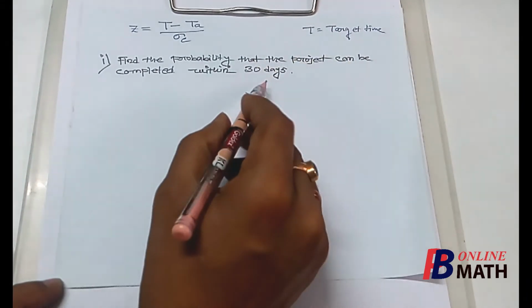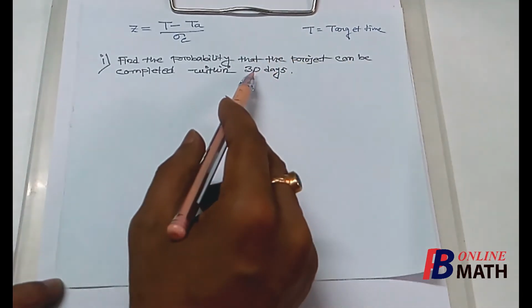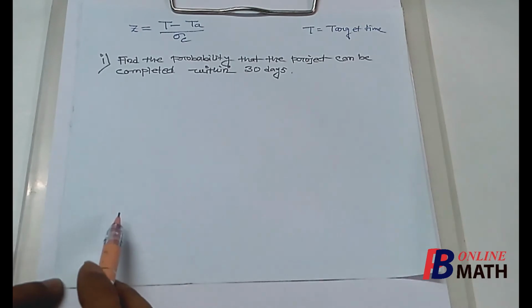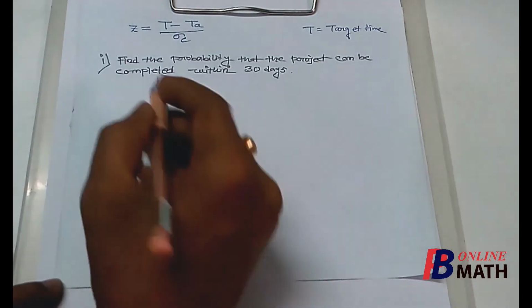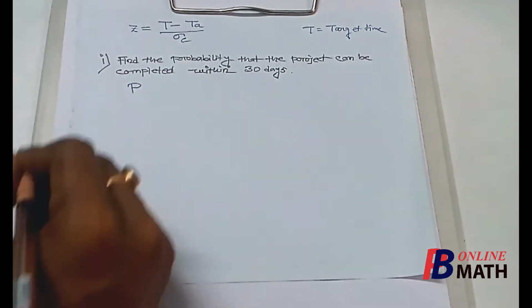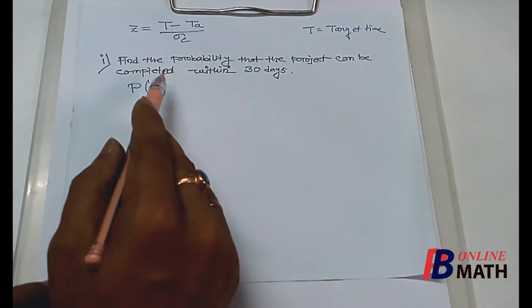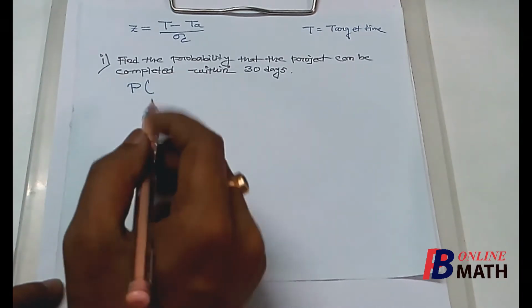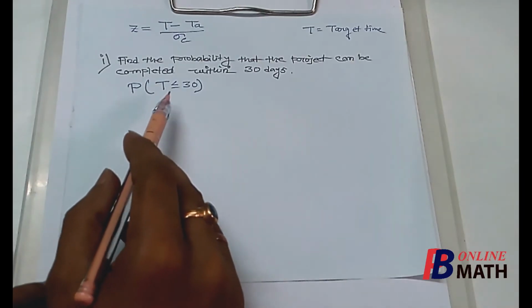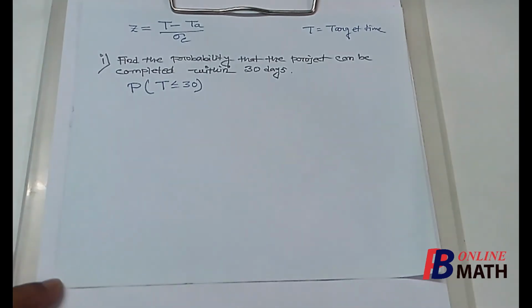In the first problem we have found that capital T is 30 days. So we have to find the probability P that the entire project can be completed within 30 days. That means the time is less than or equal to 30 days.